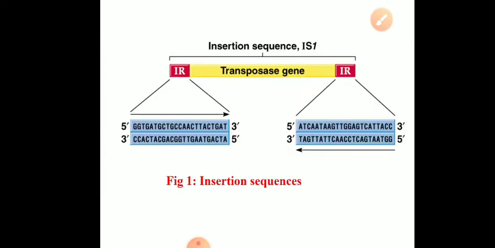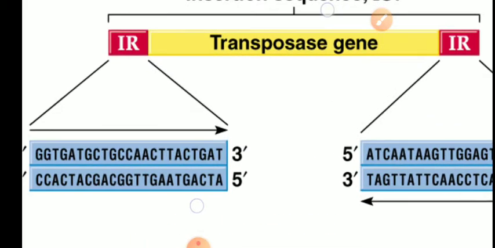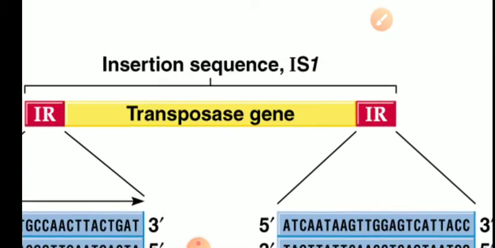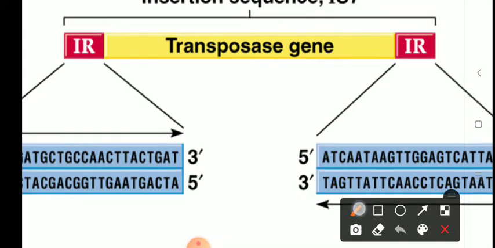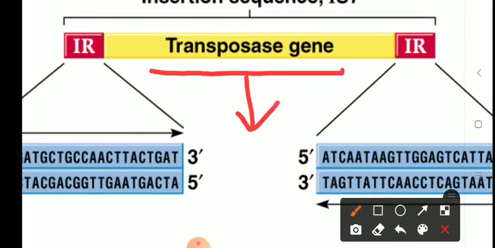You can look at the diagram of the simplest insertion sequence, IS1. In the center, shown in yellow color, is the transposase gene. The transposase gene produces a protein called transposase.